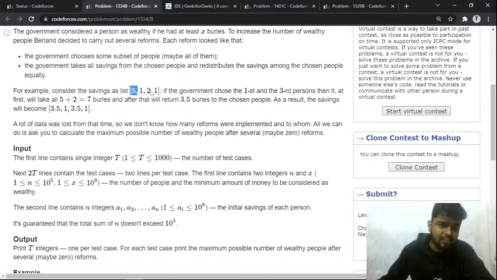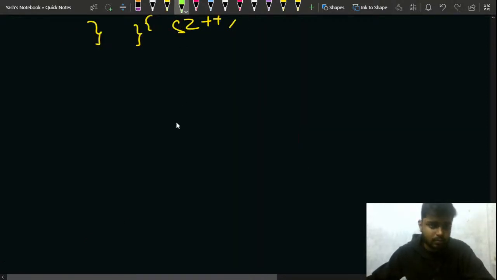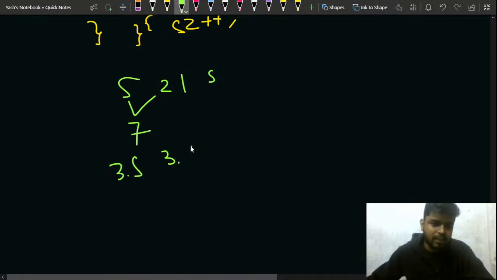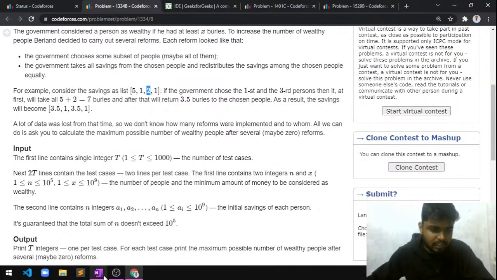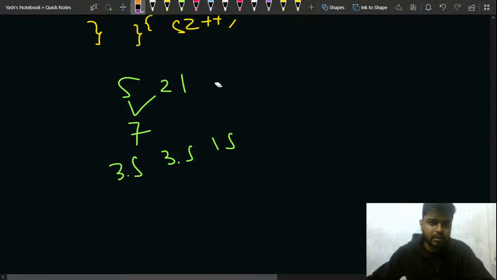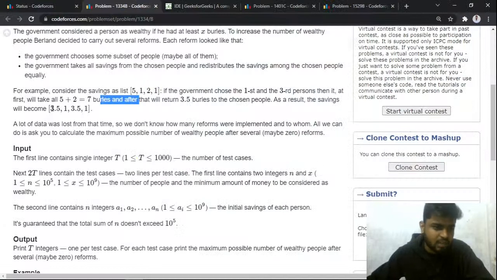So you take it from these two and remove them. Let me write this test case here somewhere. Say I have 5, 1, 2 and 1, and I choose these two elements, so the sum of them is 7. What I do is put 3.5 and 3.5 in their places, and the 1 and 1 stay the same. Now I have these elements. This is how the array would look after the reform.